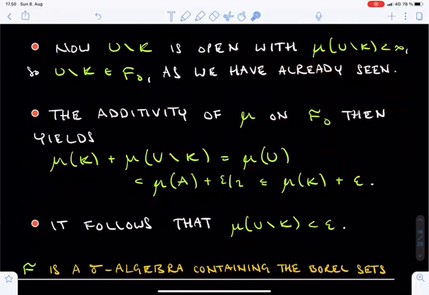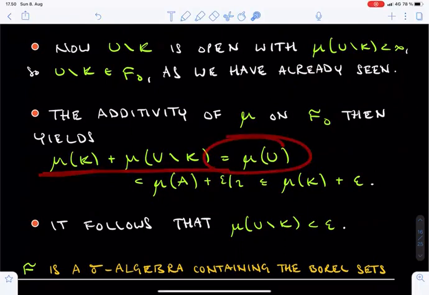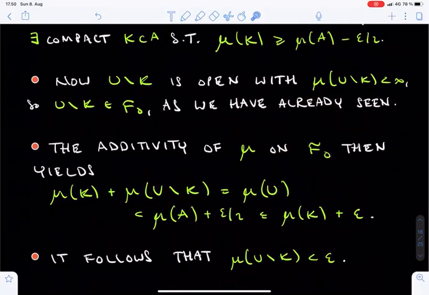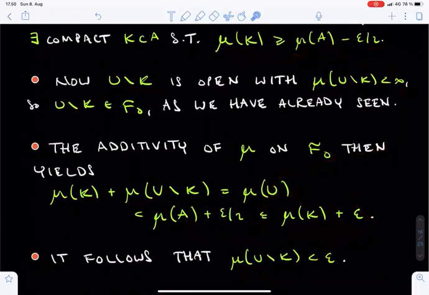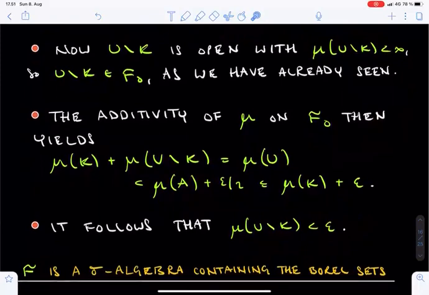With these remarks in mind, we see that the sum of mu of K and mu of U minus K equals the mu measure of U. But this quantity is smaller than mu of A plus epsilon over 2, which was finally no larger than mu of K plus epsilon. Now we can subtract the finite number mu of K from both sides to obtain that the mu measure of the difference set of U and K is smaller than epsilon. This is what we claimed.